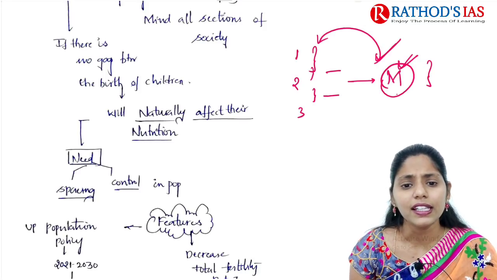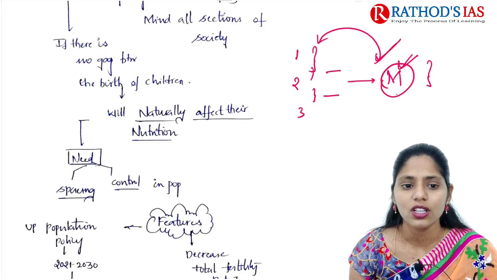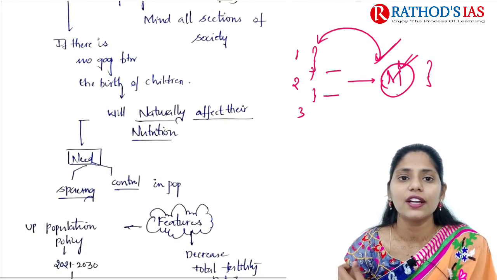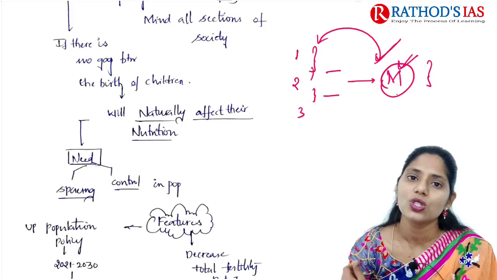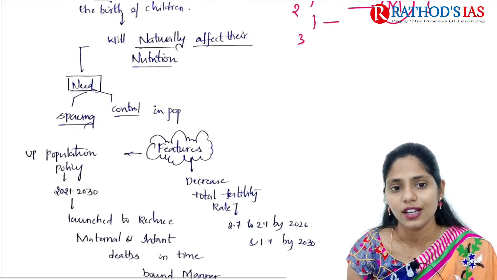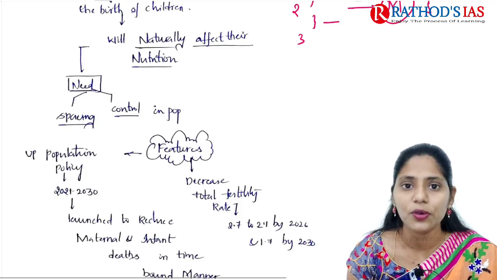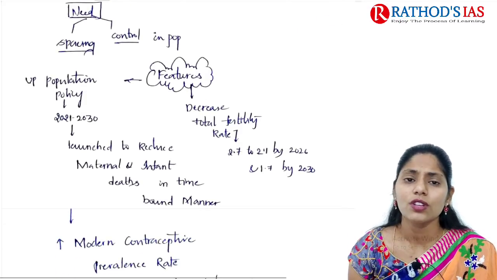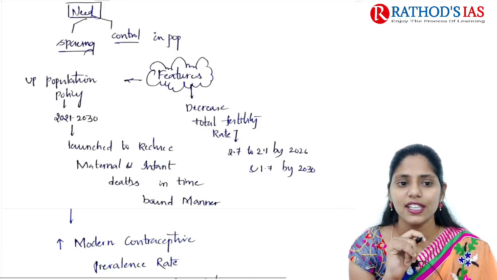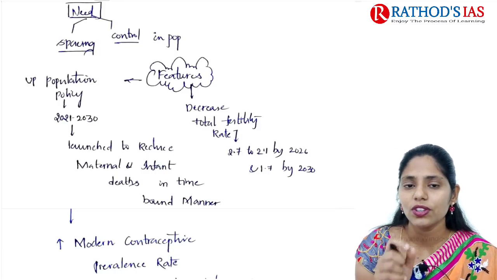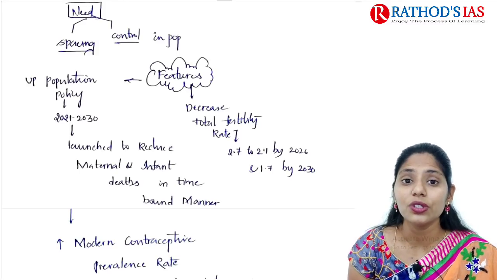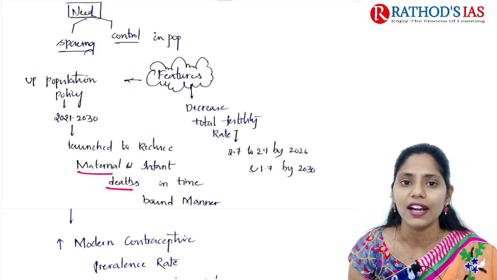Mainly to give proper nutrition for children and to address the malnutrition problem, what can be done? We can allow spacing between 2 children and we need to control the rise of population. If you are talking about important features of this policy, the first and foremost thing is that UP's policy, which runs between 2021 and 2030, was launched to reduce maternal as well as infant deaths.